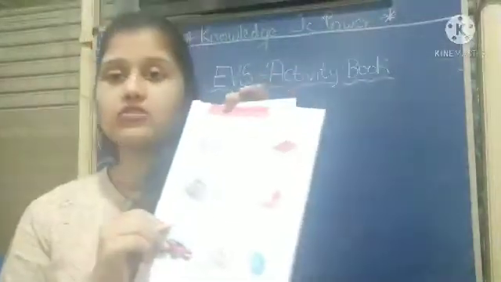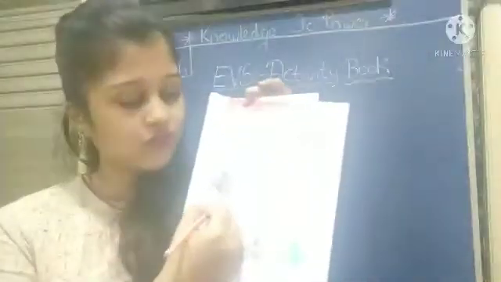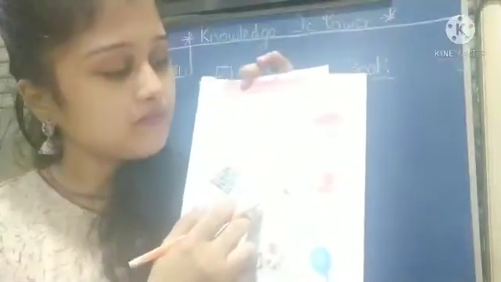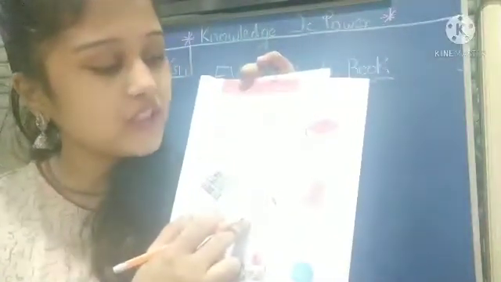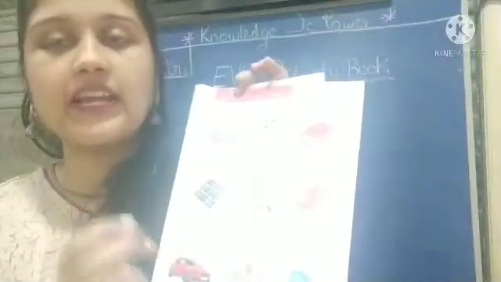Now fourth is what? Crayons. Yes, we take crayons to school. So you have to color in this circle. Now fifth picture is what? Scale, eraser, pencil. Yes, because we take this and we write with pencil and we erase with eraser. So you have to color it. Okay, this circle.